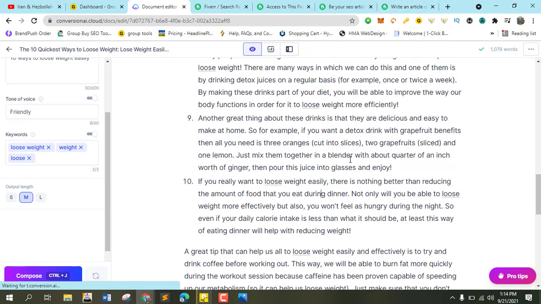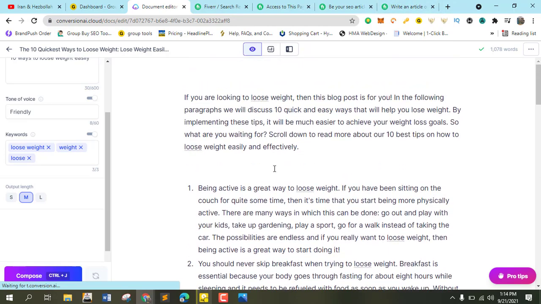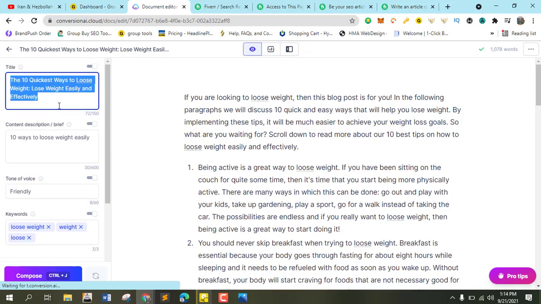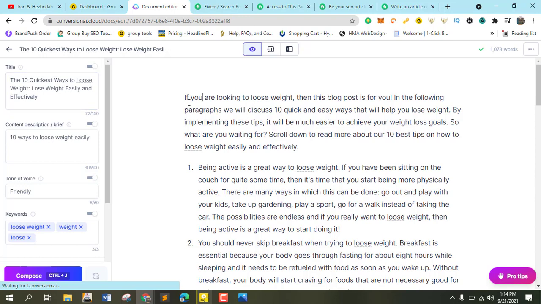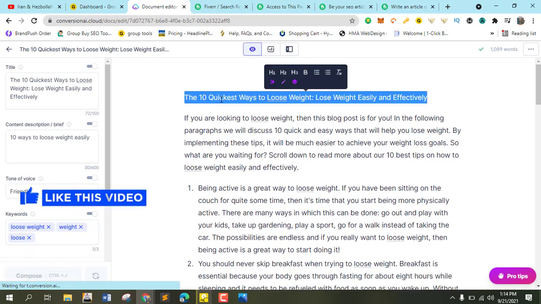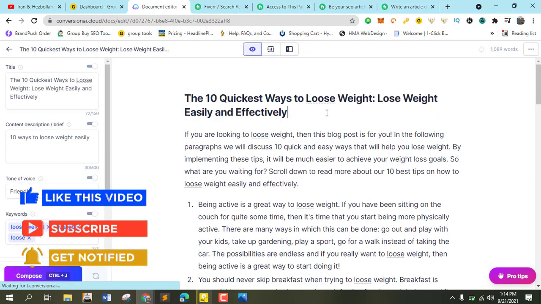So let us go for all. We go for quick 10 ways to lose weight easily. So this is the title. The next thing that remains is the conclusion page. So let's just go with the conclusion page.